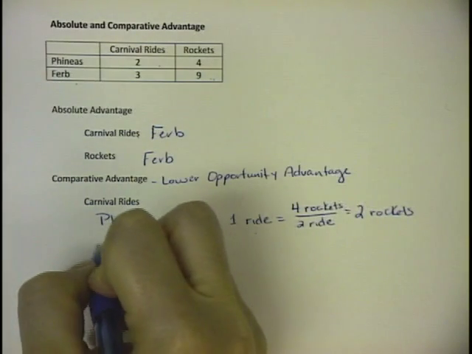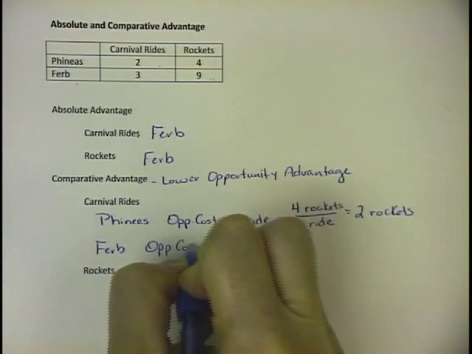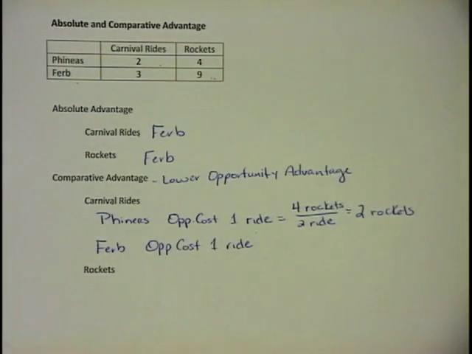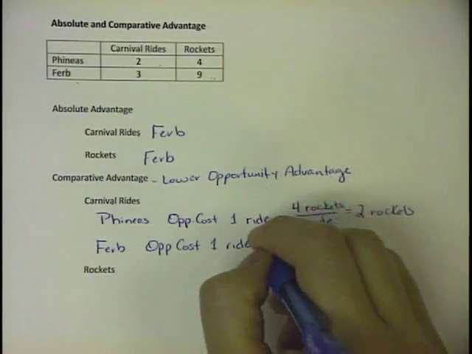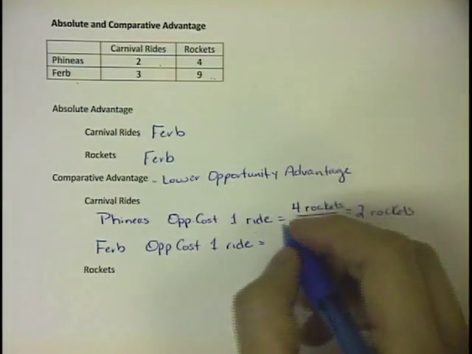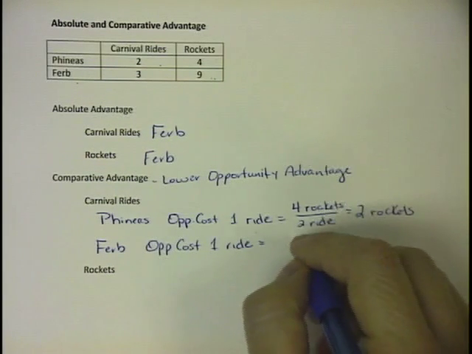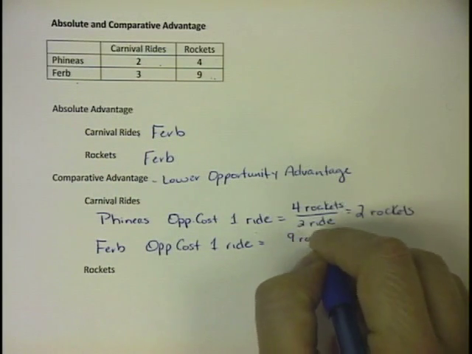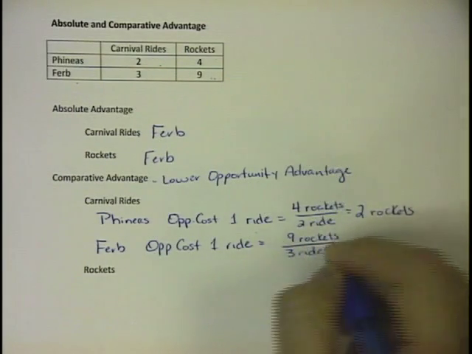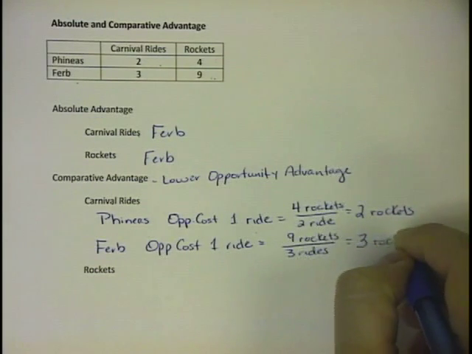Now let's look at Ferb's. Ferb's opportunity cost of one ride. Okay, we're going to do the same thing. We're going to put it in a ratio. Okay, whatever we were looking for the opportunity cost of goes in the bottom. So for Ferb, the opportunity cost of one ride is going to be 9 rockets over 3 rides. Okay, so 9 divided by 3 is going to be 3 rockets.